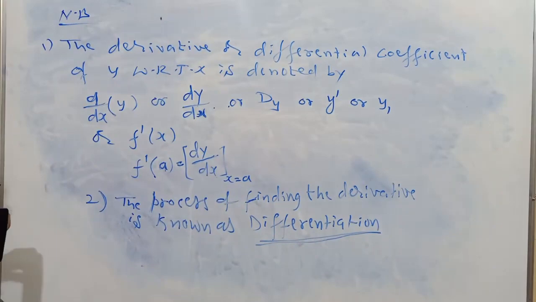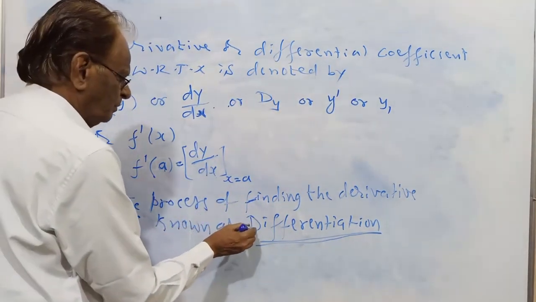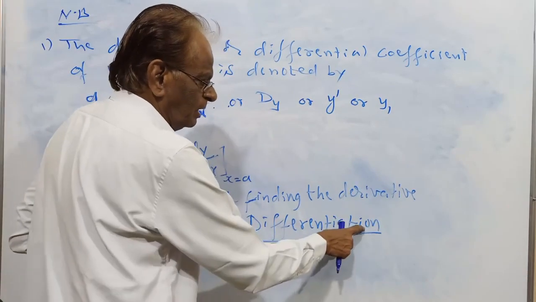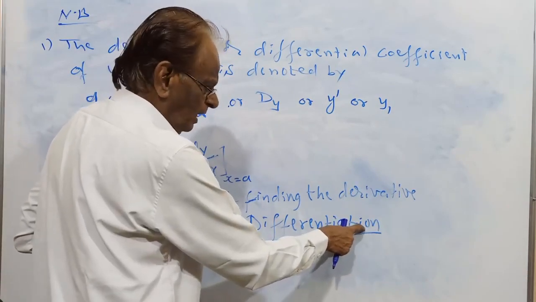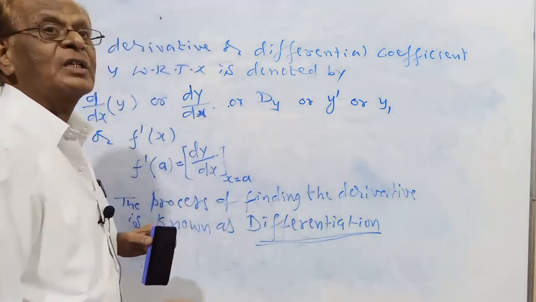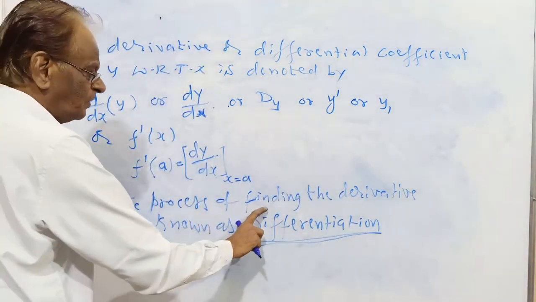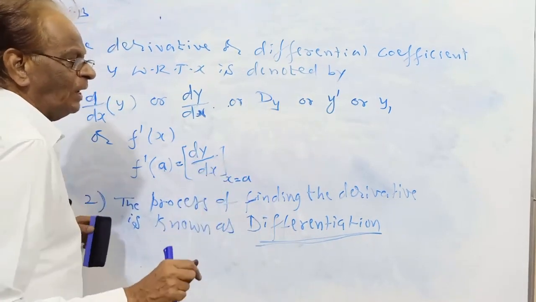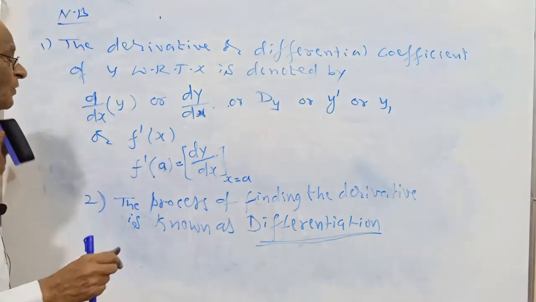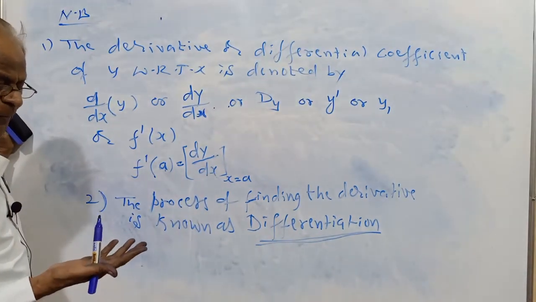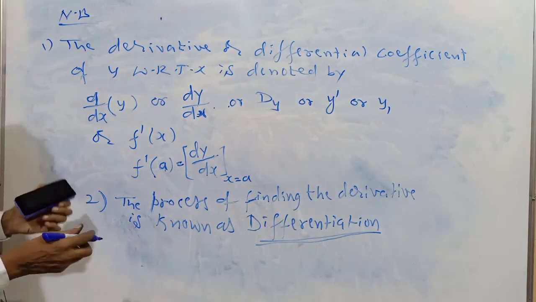In any word, if a word ends with ION, it indicates a process. So differentiation is a process. Under this process, we are going to find the derivative of a function. So finding the derivative of a function is known as differentiation.